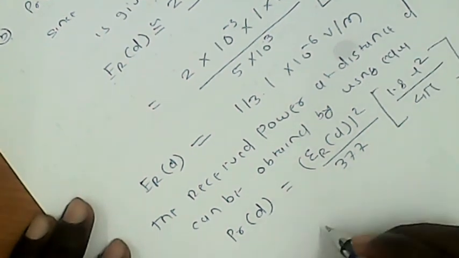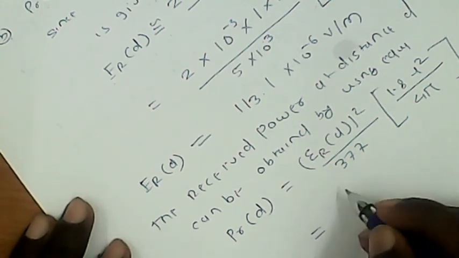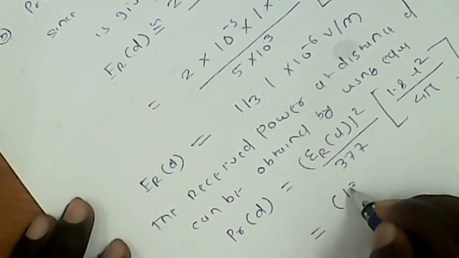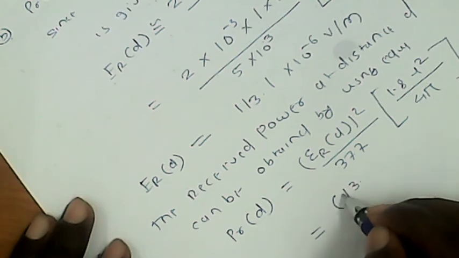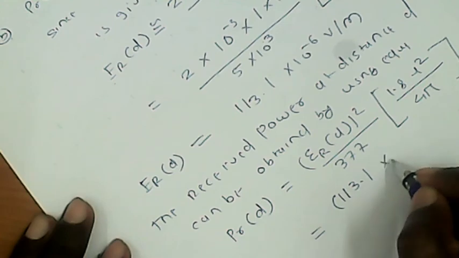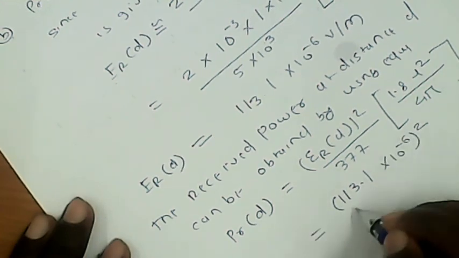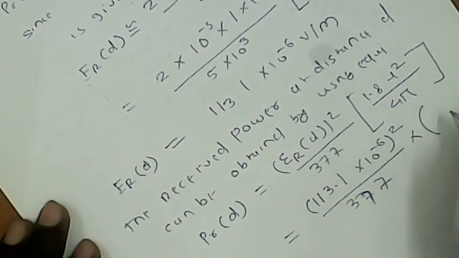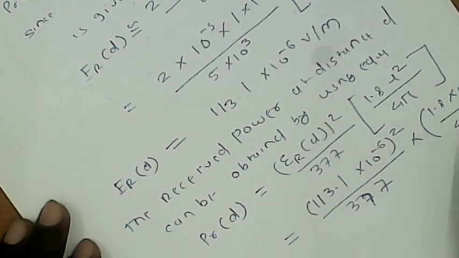So put the values: we get the received power as 133.1 into 10 to minus 6 square divided by 377, into 1.8 into wavelength 0.33 meter square divided by 4 pi.